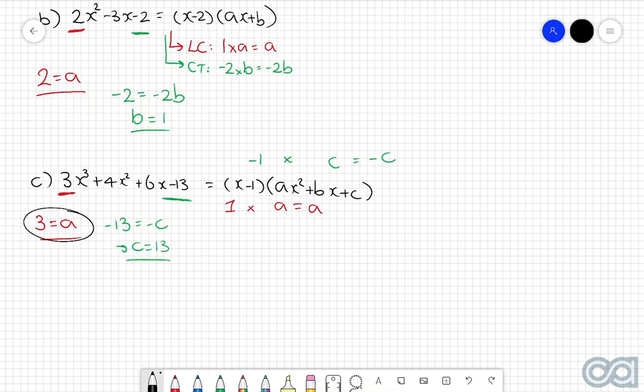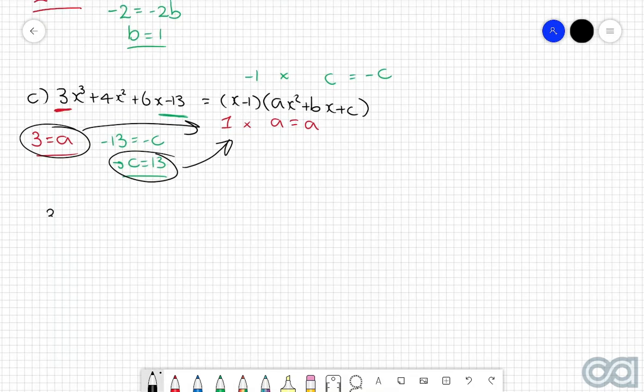So now we can substitute in these values of a and c into the right-hand side of our polynomial equation. In which case we then get 3x cubed plus 4x squared plus 6x take 13 is equal to x take 1 multiplied by 3x squared plus bx plus 13. And now because this b value is neither the leading coefficient nor the constant term, this is the part where we now need to do some expansion and simplification.